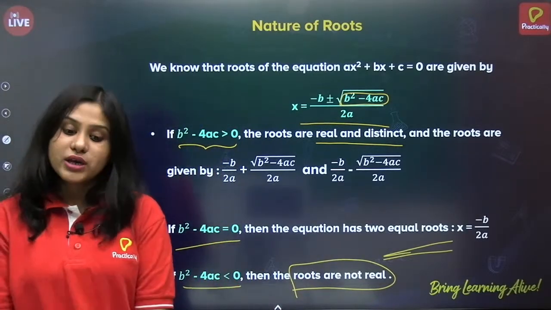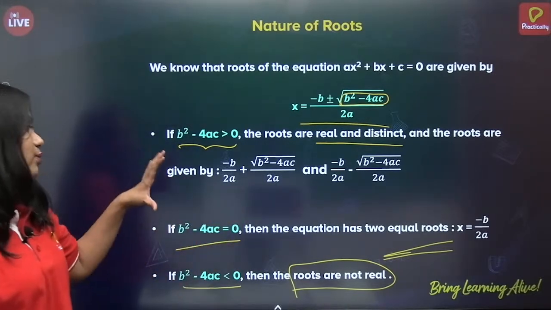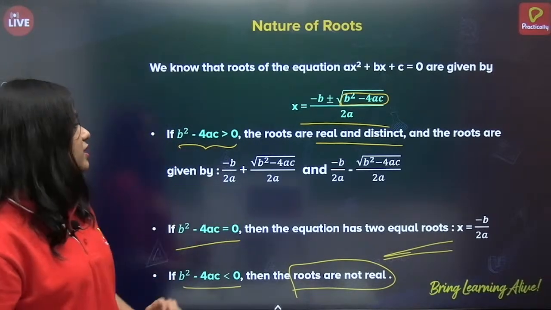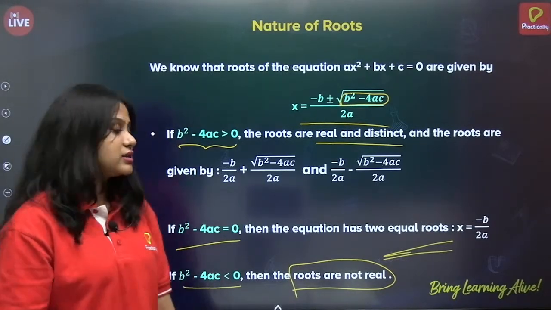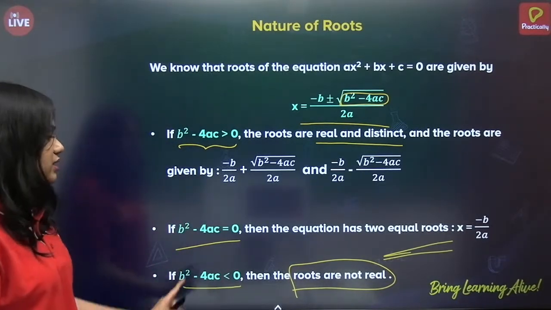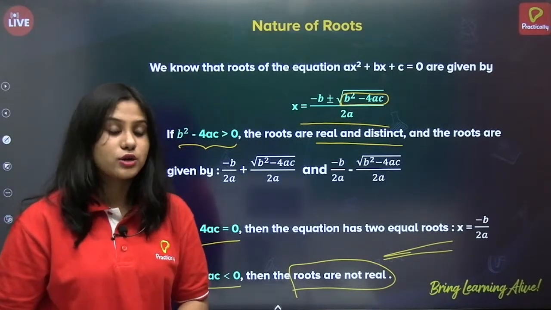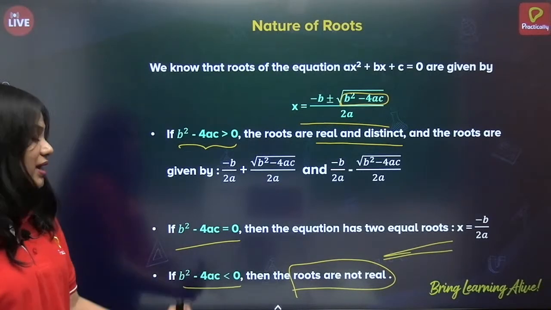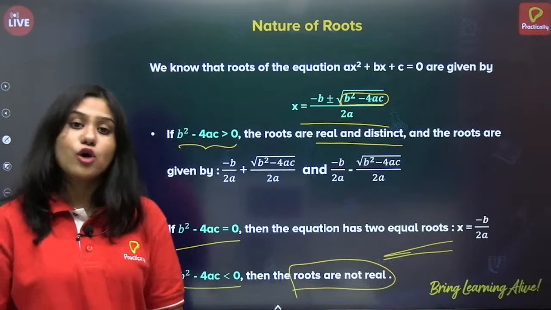There are no real roots at all. So let me go through it one by one. If b square minus 4ac is greater than 0, roots are real and distinct. If b square minus 4ac is equal to 0, then the equation has two equal real roots. Next, if b square minus 4ac is less than 0, then the roots are not real.